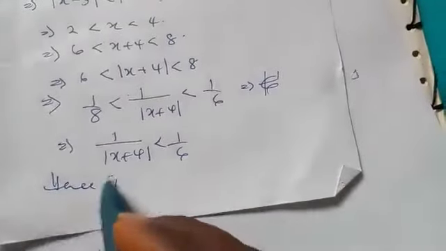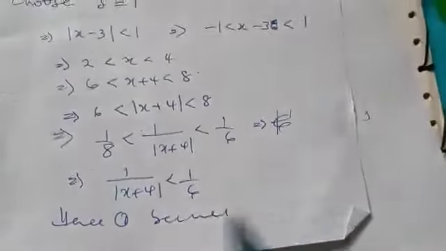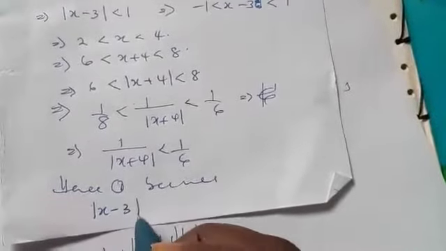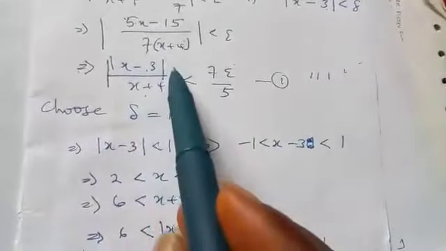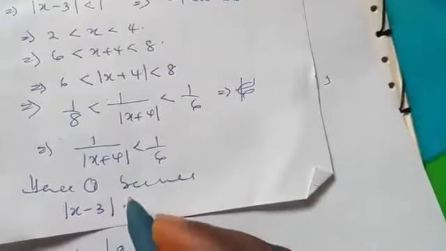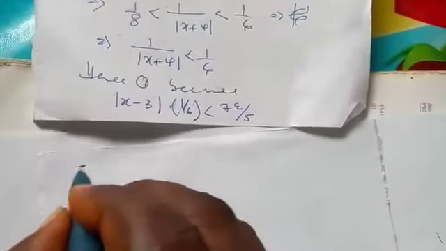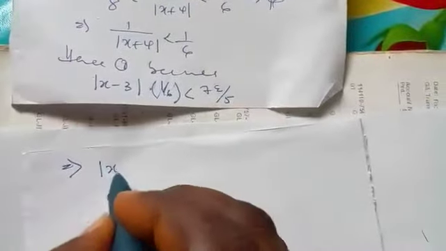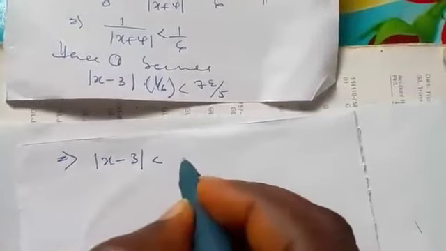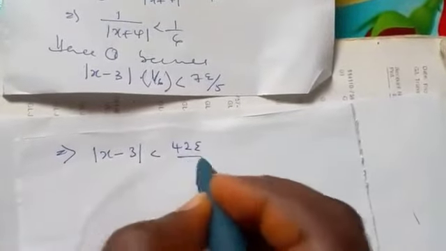So hence 1 becomes the absolute value of s minus 3 times 1 over s plus 4. And 1 over s plus 4 will be less than 1 over 6. So this will be less than 7 epsilon over 5. And if we continue, we'll get the following. So this implies that the absolute value of s minus 3 is less than, this should be 42 epsilon over 5.